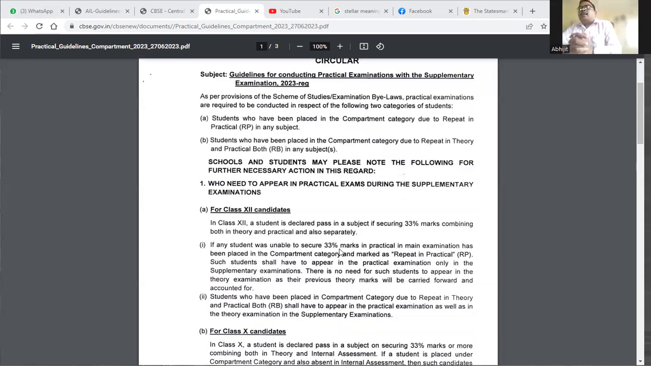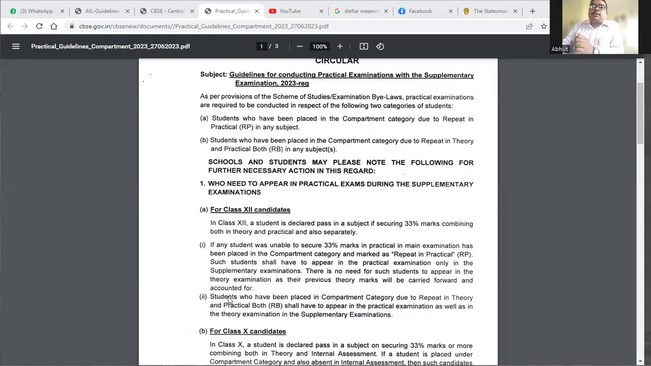Such students are to appear in the practical examination only in the supplementary examination. There is no need for such students to appear in the theory examination. Those who could not pass in the practical examination need to sit only in the practical examination. They don't have to sit in the theory examination. And this circular is for the practical examination with the supplementary exam.